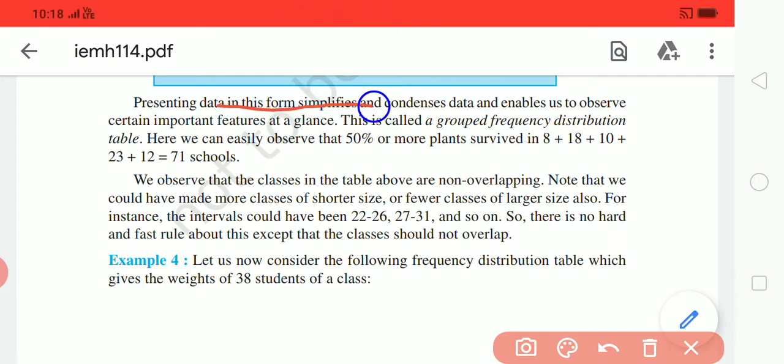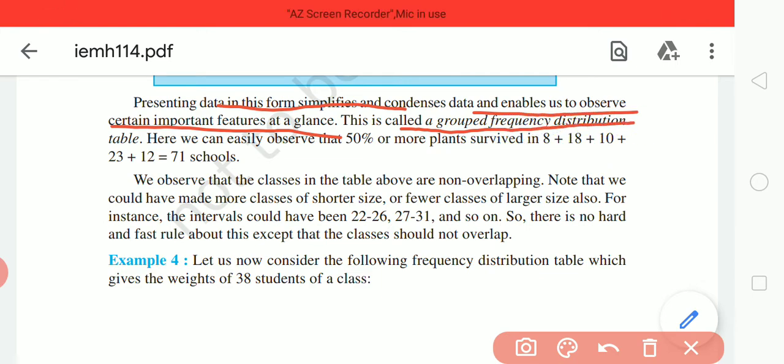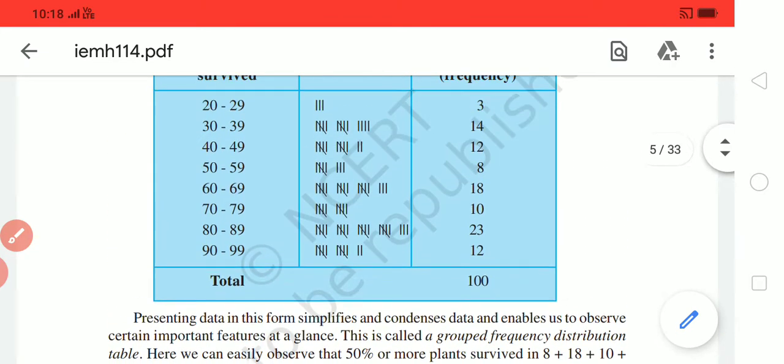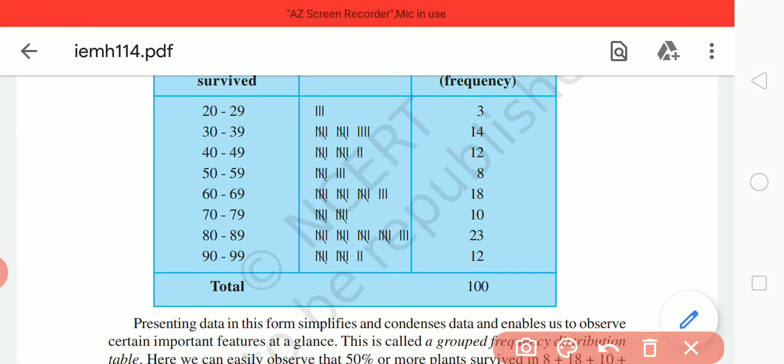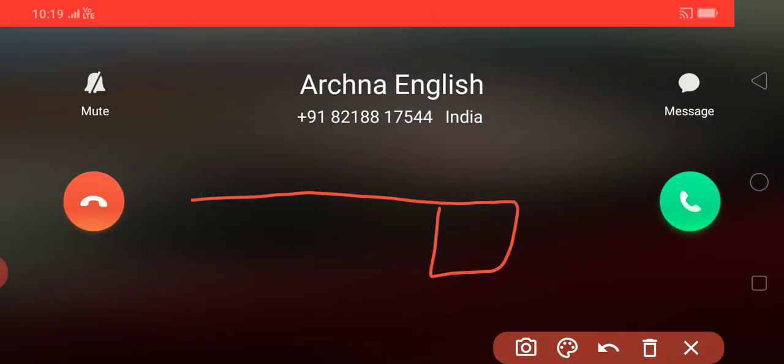Presenting this type of data enables us to observe the important features at one glance, and this is called a grouped frequency distribution, right? In a grouped frequency distribution we can make groups of the data. Now we can easily observe that 50% or more of the plants survived in 80 plus. You can add or you can subtract. If someone asks what percentage is between 70 and 99, you can add these, right? If they ask 40 to 50, then